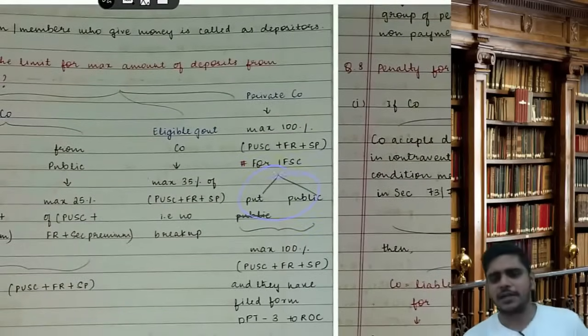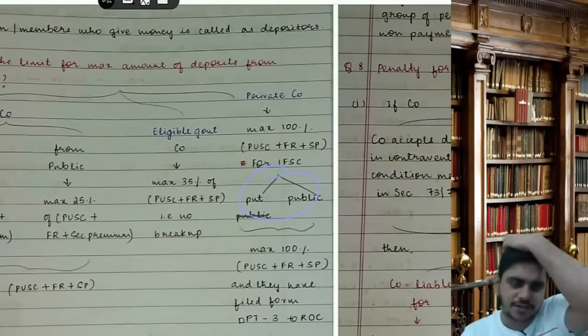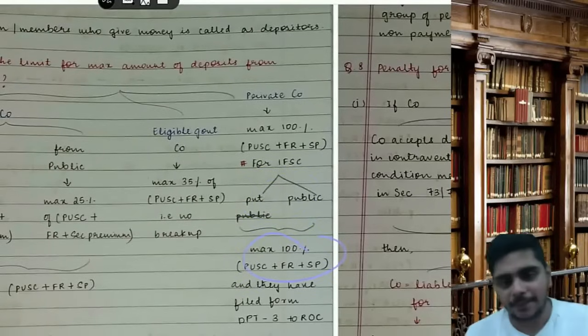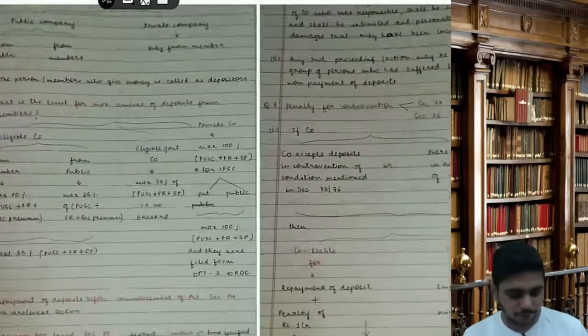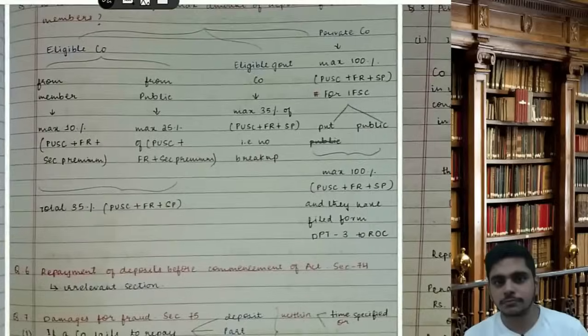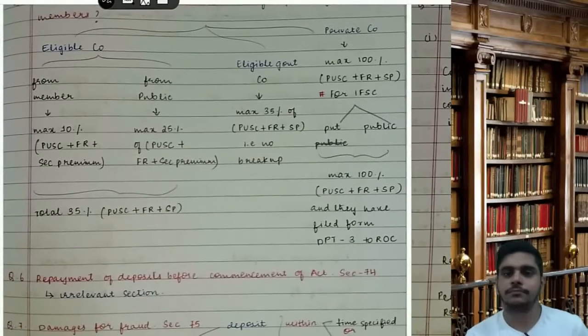For IFSC private and IFSC public, IFSC means International Financial Service Center company, maximum 100% of capital plus free reserve plus sec prem and they have to file DPT3 to the ROC. Clear? So it is 10, 25, total 35. Here total 35, no breakup. Here 100%.